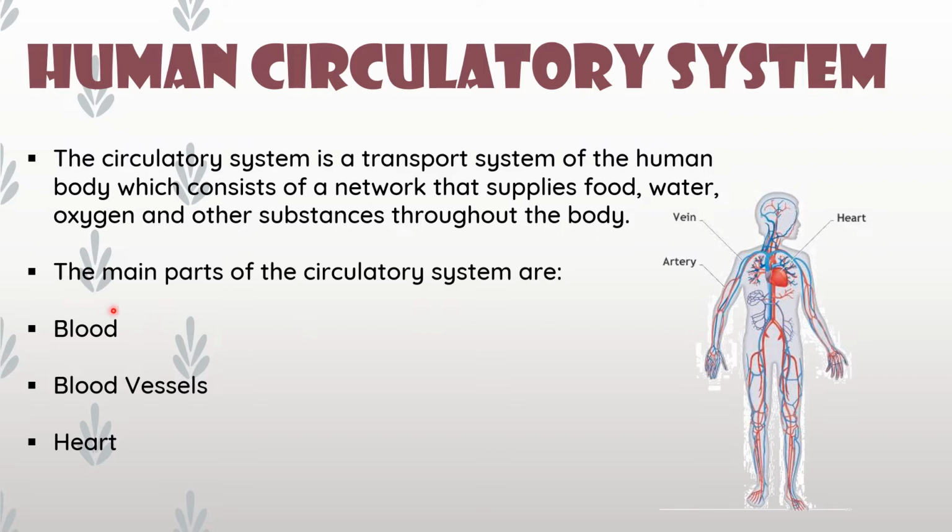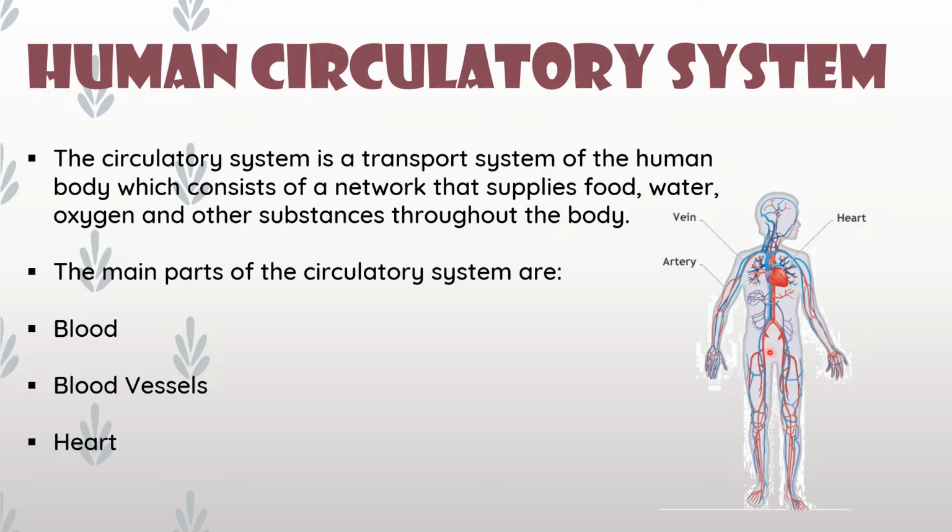The main parts of the circulatory system are blood, blood vessels and heart. You know what blood is and what the color of blood is? Red color. So that is blood, and blood flows through blood vessels.